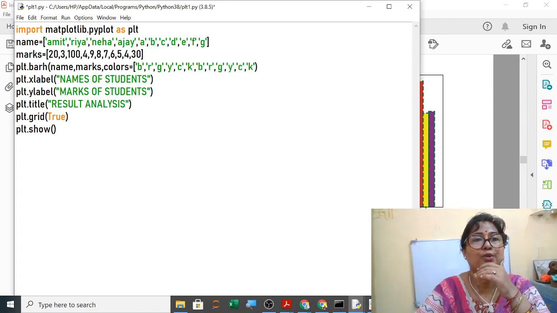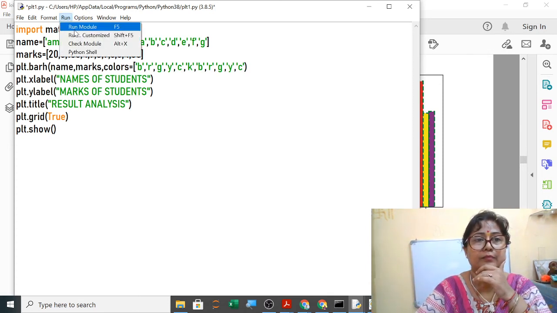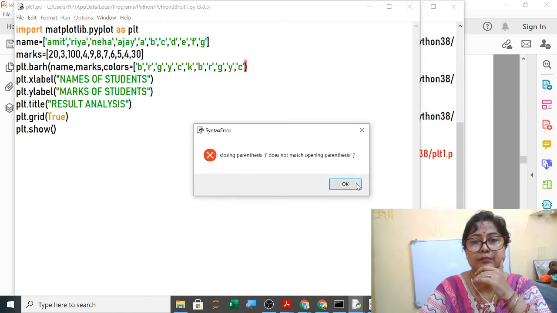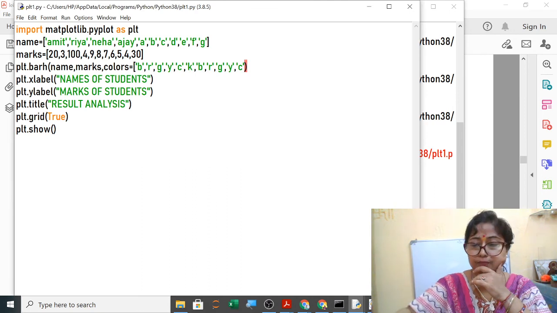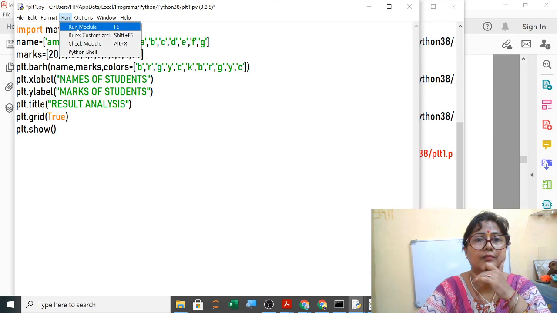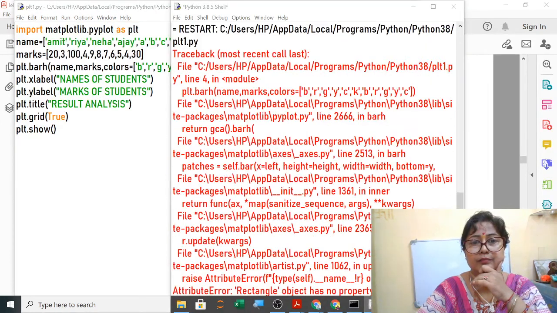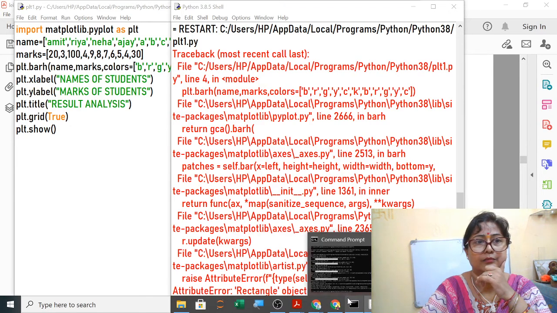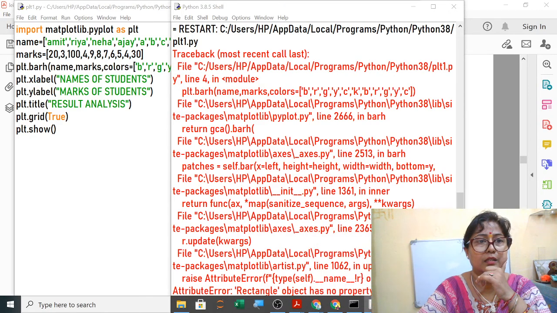So 1 2 3 4 5 6 7 8 9 10 11, 1 2 3 4 5 6 7 8 9 10 11. So one I am removing from here. Now you plot and see. Bracket, okay. What happened here?